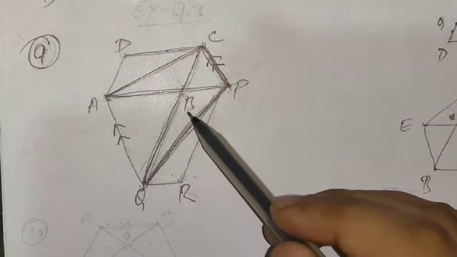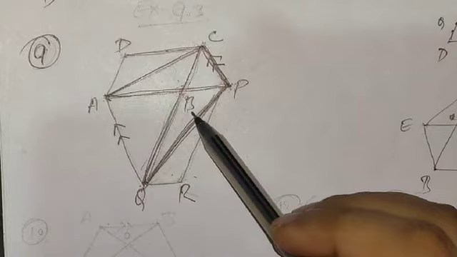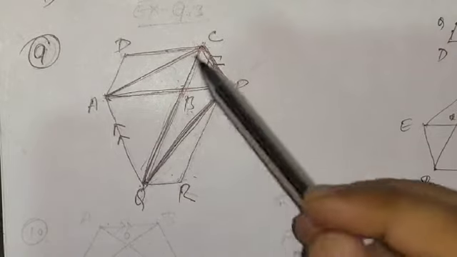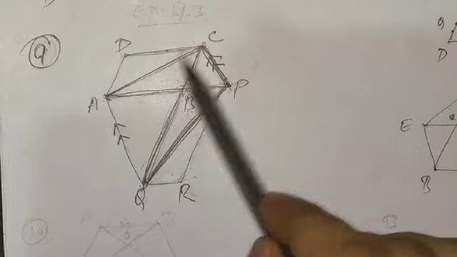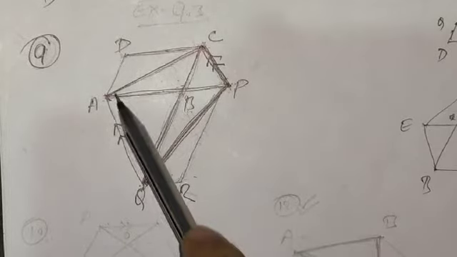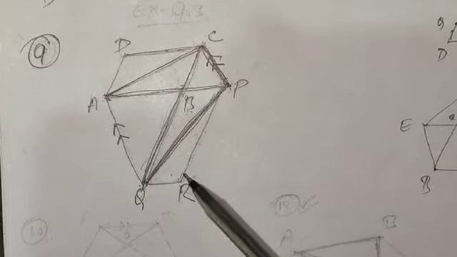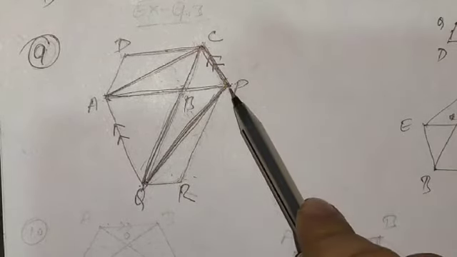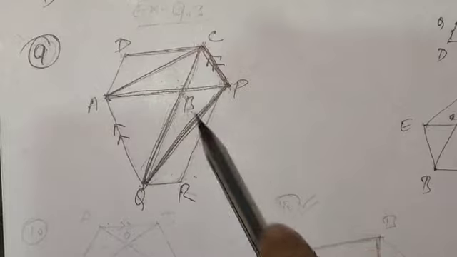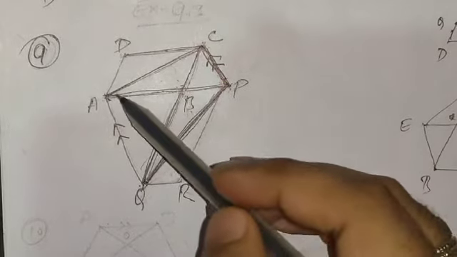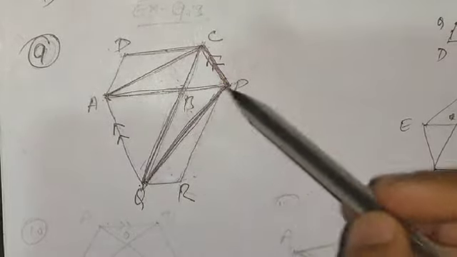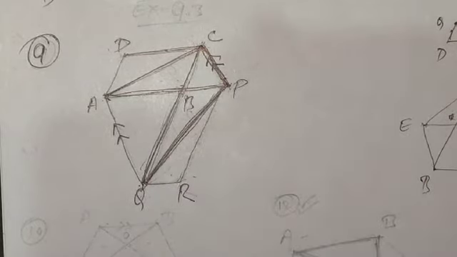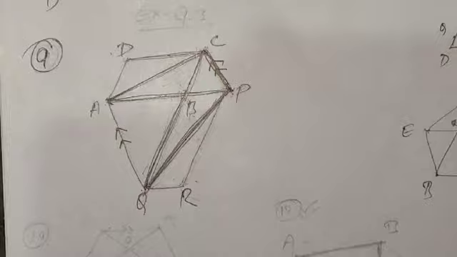So initially we had shown that these two triangles are equal in area, and in place of these two triangles we can just replace triangle ABC with half the area of parallelogram ABCD. And similarly we can replace the area of triangle PBQ with half the area of parallelogram PBQR. Now the half will get cancelled, and easily we have shown that the area of parallelogram ABCD is equal to the area of parallelogram PBQR. So this question has been solved. Let us move on to another problem.